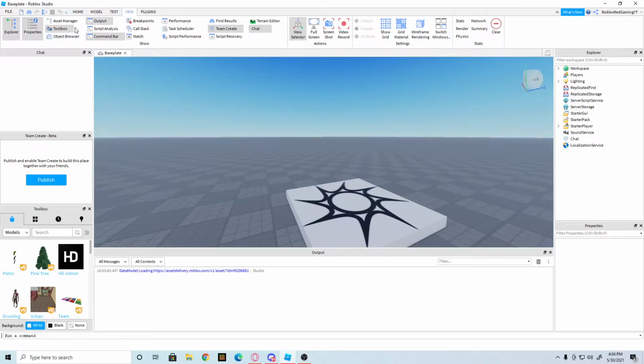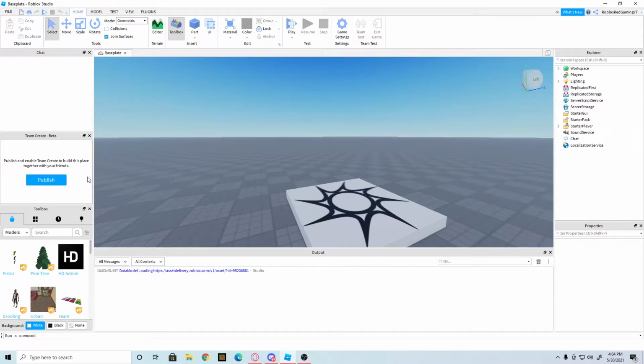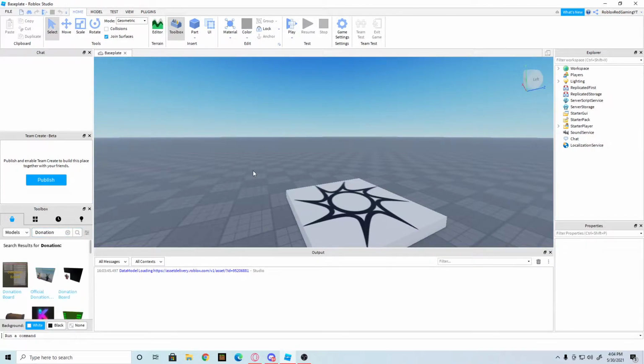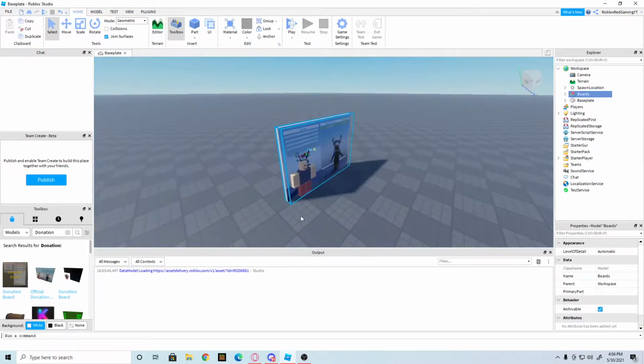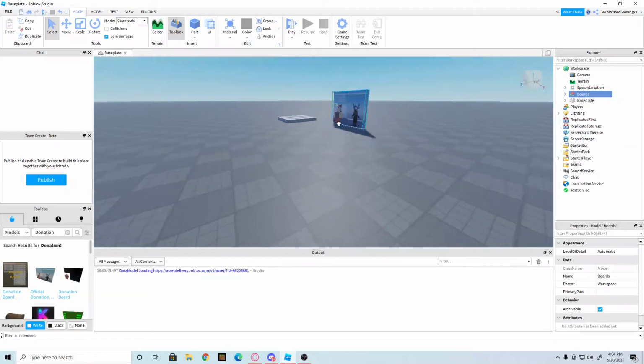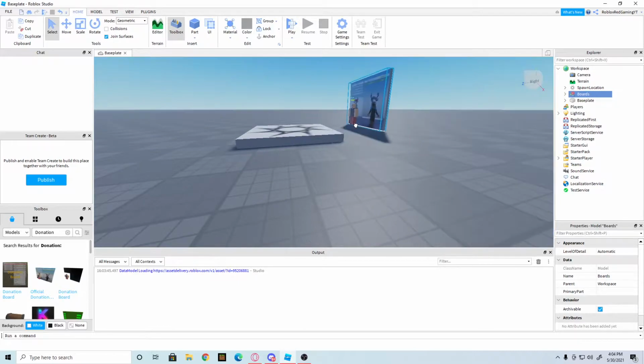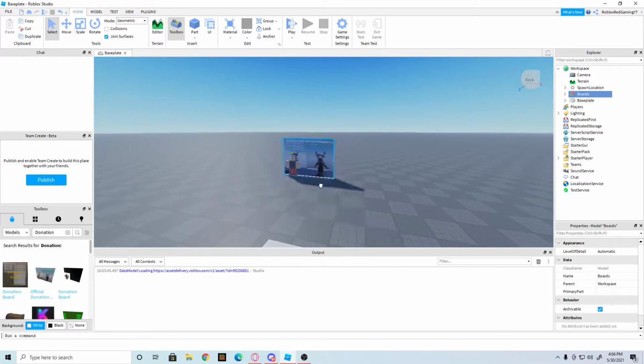Then what you want to do is you can just go back to home and go to your toolbox, and where it says search, just say donation. You don't even have to type in donation board or anything. The one that I recommend is the official donation made by Giz Girl. It's a really nice one. I always use it. You can use any one that actually is working, but the one that I recommend is this one. Then you want to take it and put it anywhere you want. I'm just going to put it here for now.